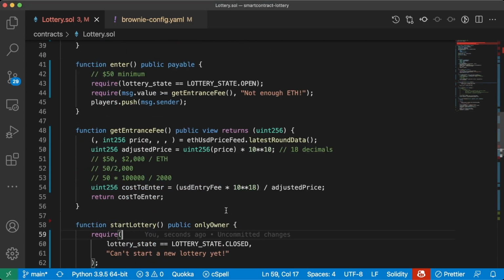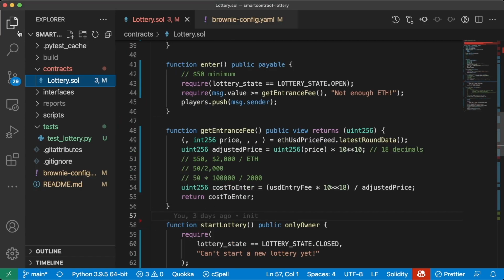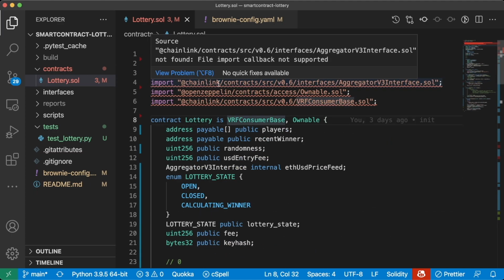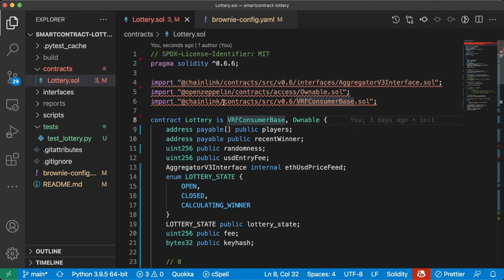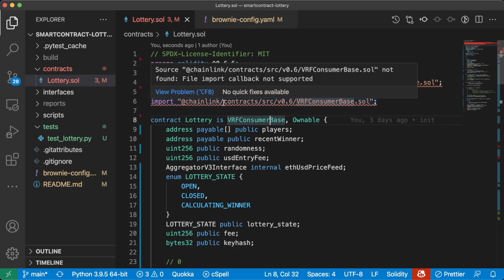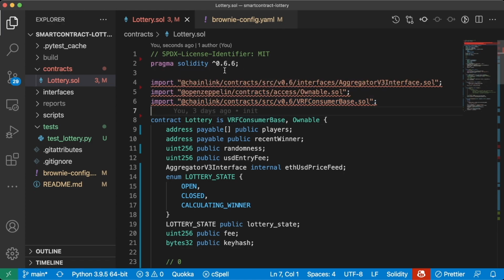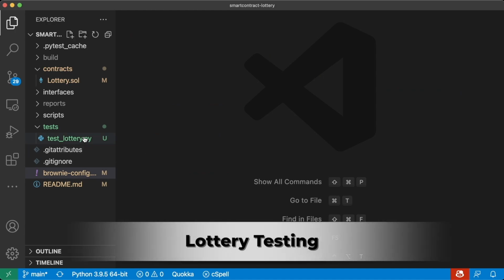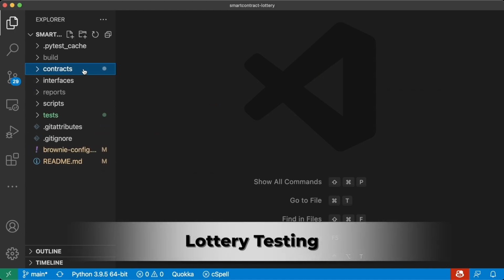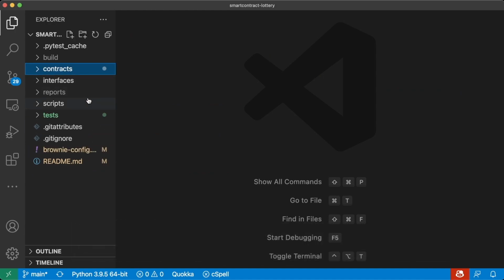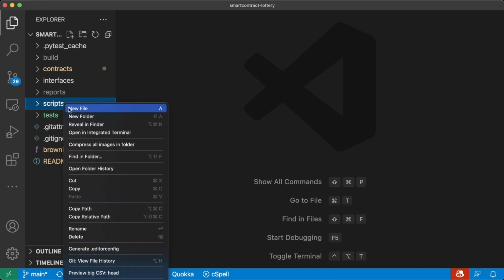Let's now move into our testing and development phase. As you are starting to figure out, we can ignore these file import callback not supported bugs in VS Code for now. I'm sure the Solidity linter will get better as time progresses. But great, so now let's go ahead and move into actually testing and working with everything here. So let's go ahead into our scripts, and we'll make a little deploy script first. Let's do a new file.